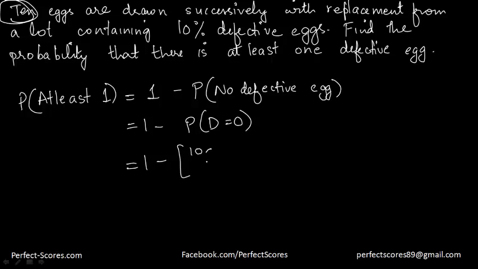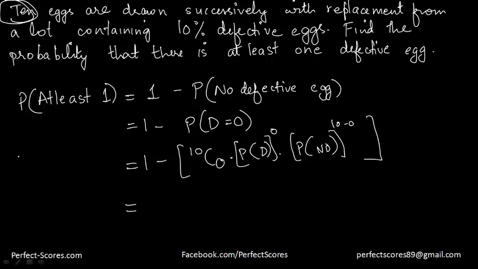So it's going to be 10C0 into, and we know that the eggs being defective here are a success and eggs being not defective here are a failure. So the probability of getting the defective egg is going to get multiplied by the probability of not getting a defective egg, and we have to actually raise them to some powers here also, right? So what is the probability of getting a defective egg raised to the power, since we're doing 10C0, it's going to be raised to the power 0, and the probability of not getting a defective egg would actually be raised to the power 10 minus 0.